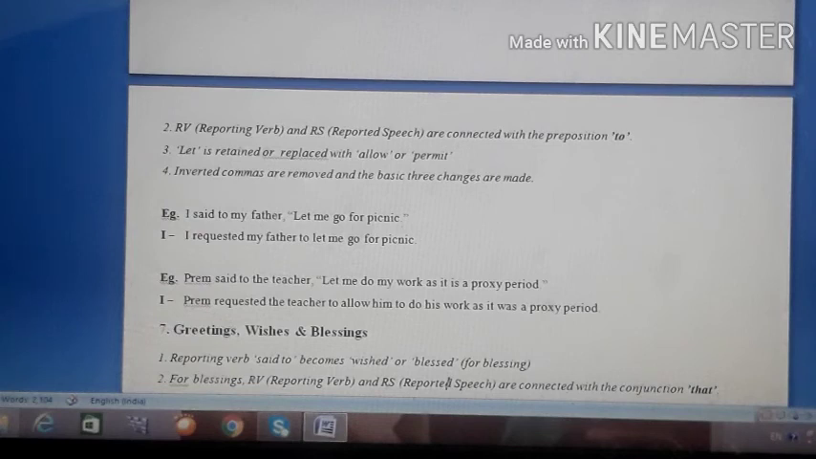Okay. Now in my next video we will see the last part, that is sentences which are showing greetings, wishes and blessings, and what all changes we are supposed to keep in mind when we go for the indirect of paragraph. So students, just keep in mind all these three necessary changes in different types of sentences and just practice them with certain sentences, some examples. Okay, because this is such a thing which you can learn through practice only.